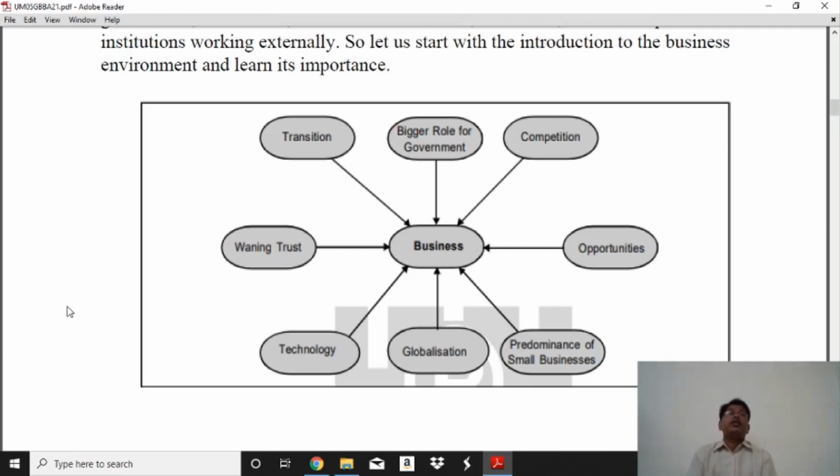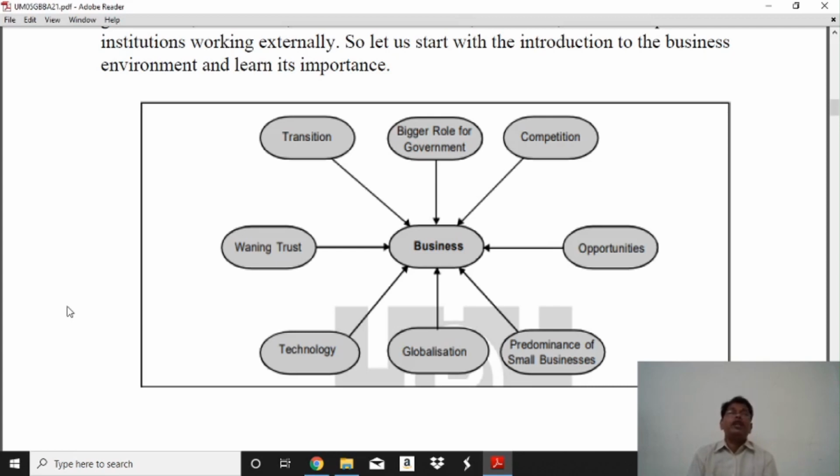Next, competition. In business there is more and more competition. Today every kind of business is available in our economy, and many types of goods and services are produced and distributed. There is more and more competition from one business to another, and our businesses' main aim is profit. So competition is important.